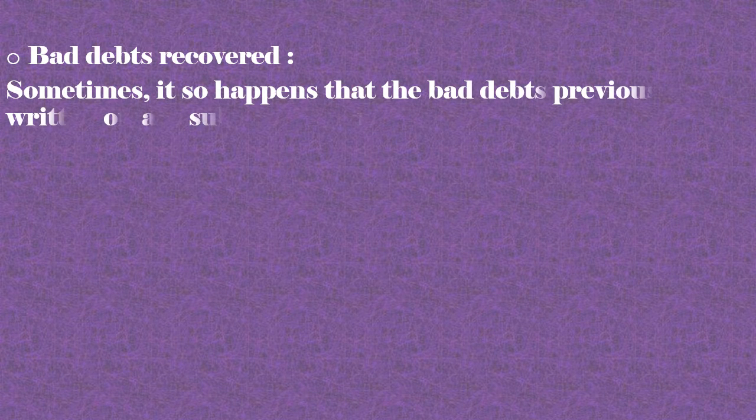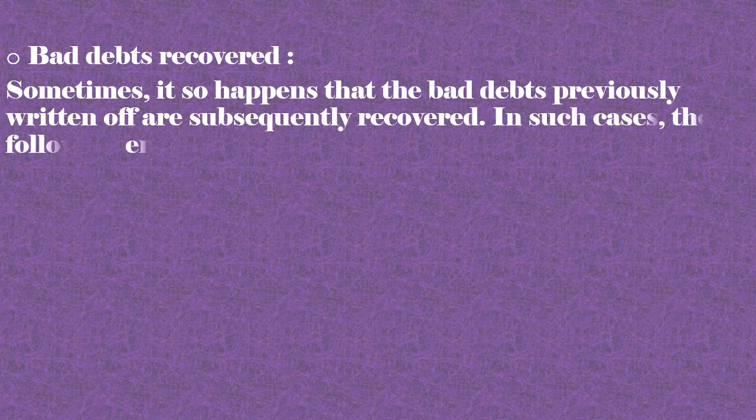But sometimes these bad debts are recovered. We get back the bad debts. Sometimes it so happens that the bad debts previously written off are subsequently recovered. In such cases, the following entry is passed.